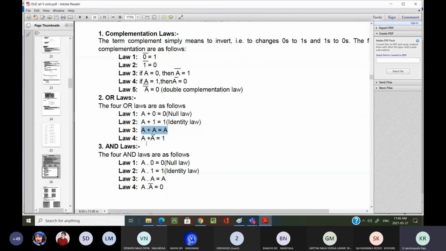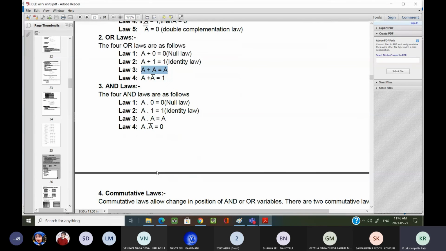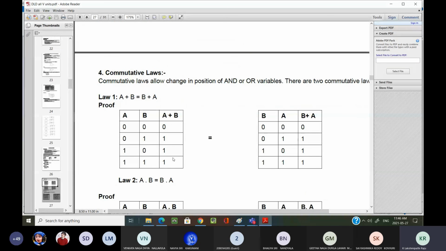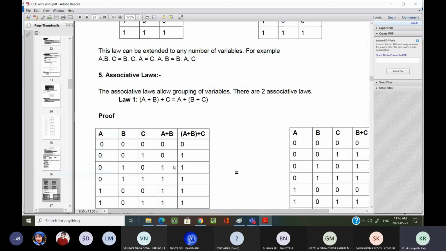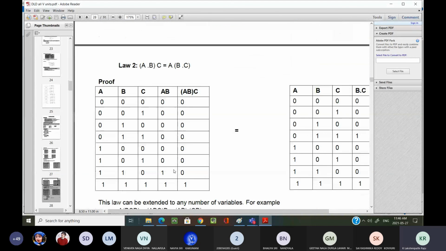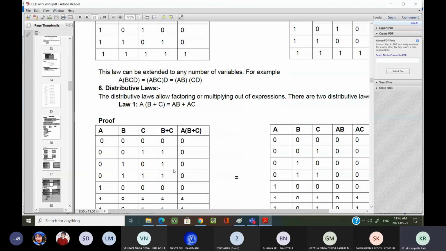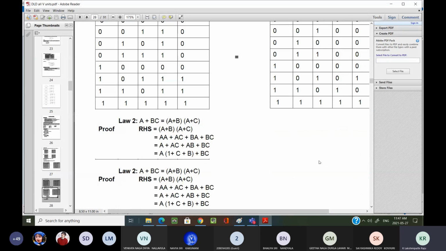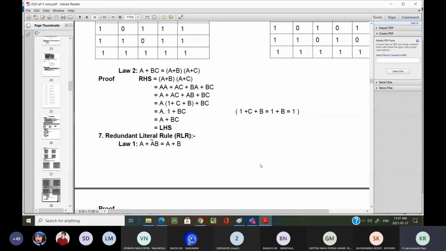It's already 11:46, so I can stop here. Tomorrow we are going to see the laws and solve some problems. I don't want to explain these much, because the commutative law, associative law, distributive law, complement law, all these laws you have learned in your mathematics. He is giving them with proofs also, taking logic 1 and logic 0 as inputs. If you go through this PDF, you can definitely understand.